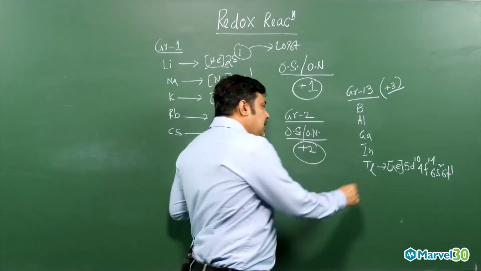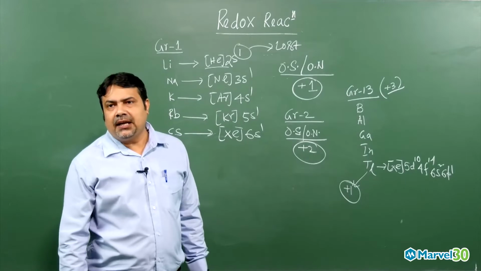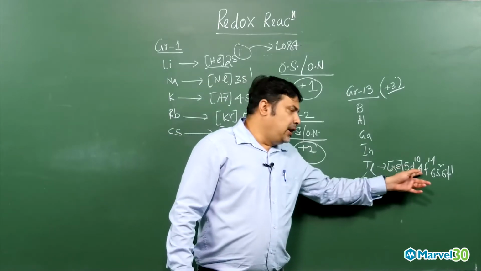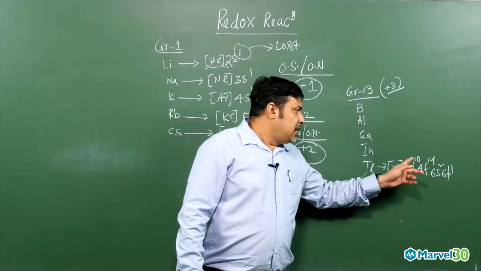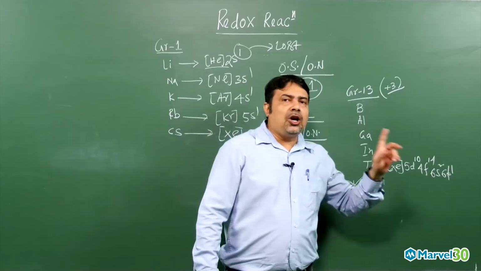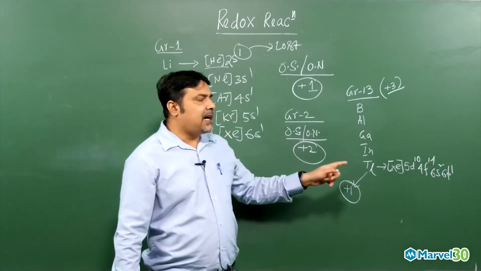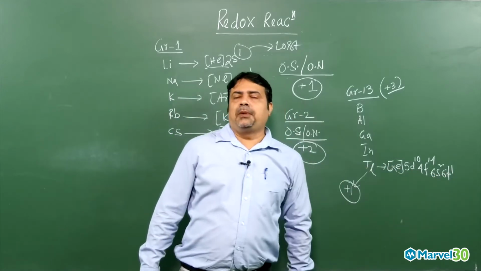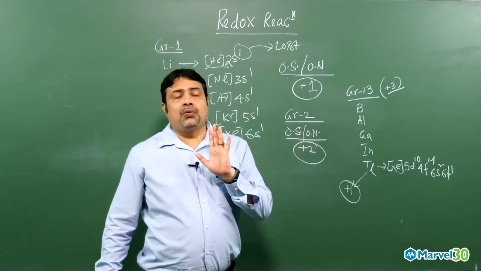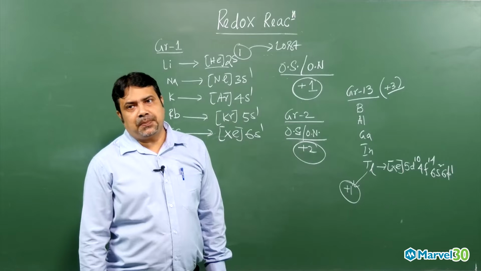But for thallium, as I already discussed in the p block elements, the stable oxidation state is +1. Why? Because of the inert pair effect: because of the filled d and f orbitals and their poor shielding, the 6s2 electrons will not participate in bonding. That phenomenon is called the inert pair effect. Only 1 electron participates in bonding and needs to be lost. That is why the stable oxidation state of thallium is +1, whereas the general oxidation state of group 13 elements is +3. Got my point, my dear student?